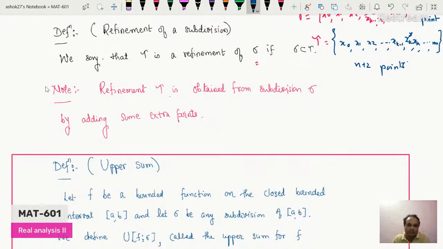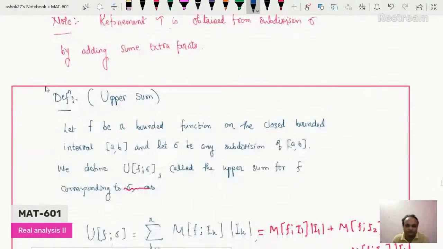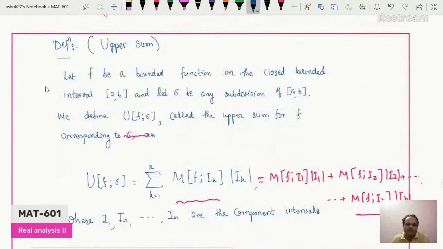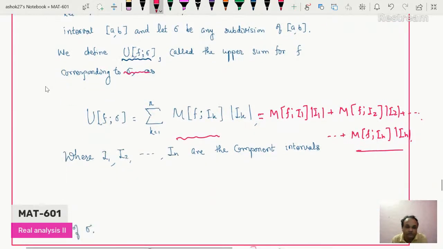So next, the definition of upper sum. Let f be a bounded function on the closed bounded interval AB, and sigma be any subdivision of the closed interval AB. So we define the upper sum of f with respect to sigma. This is the notation for upper sum. It is called the upper sum for f corresponding to subdivision sigma. The definition: the upper sum of f with respect to sigma is nothing but the summation, k varies from 1 to n, of the maximum of function f on Ik into the length of Ik.